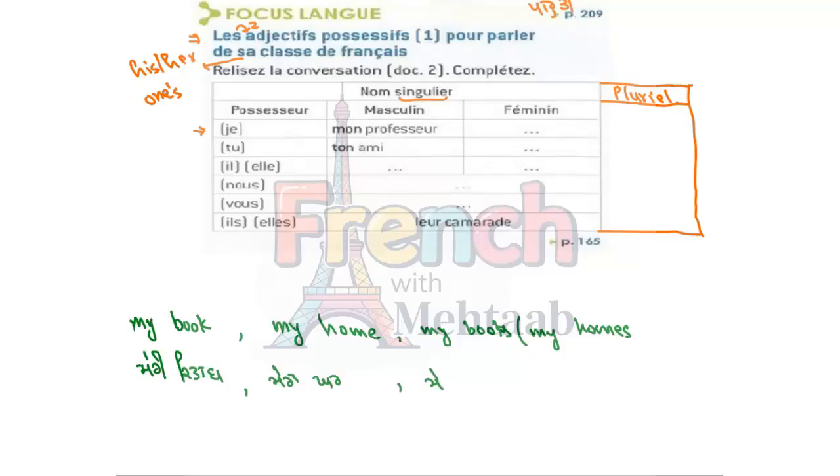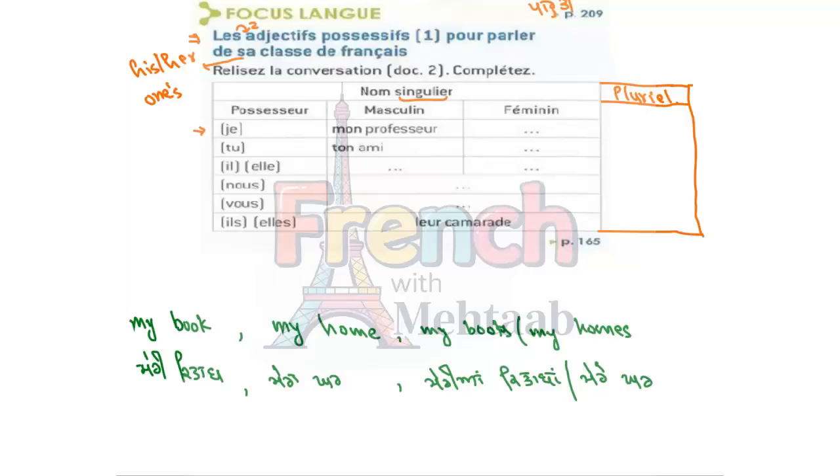In Punjabi, we say meriyan kitaban, and my homes is mere ghar. Now, meri, mera, mere, meriyan, there are four words in the Punjabi language which correspond to only one word in English, that is my.